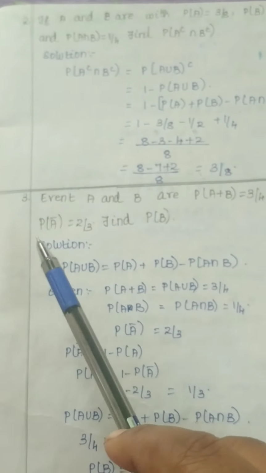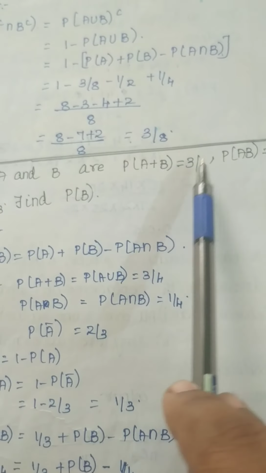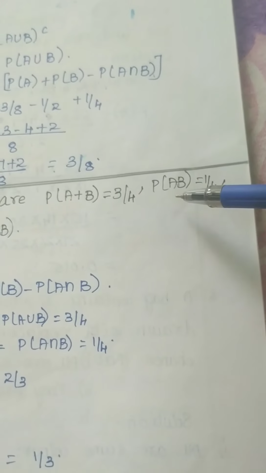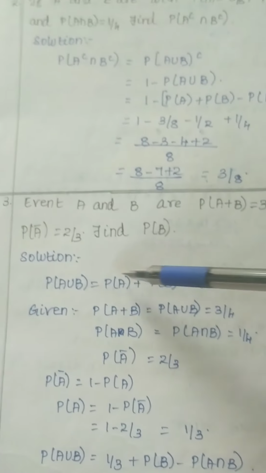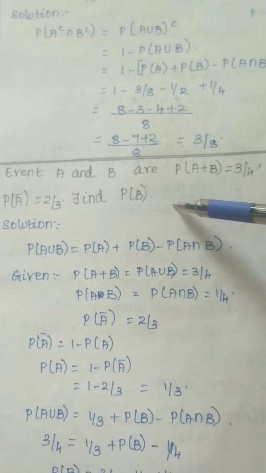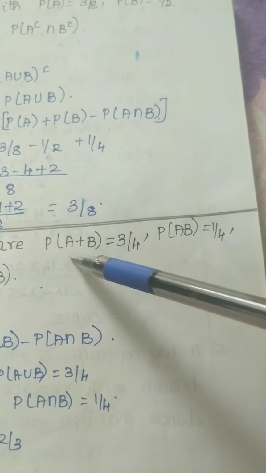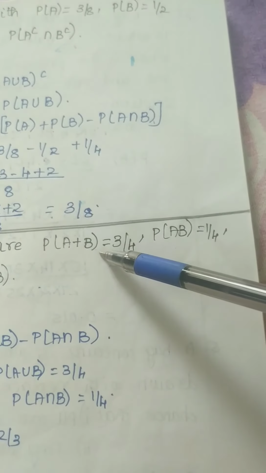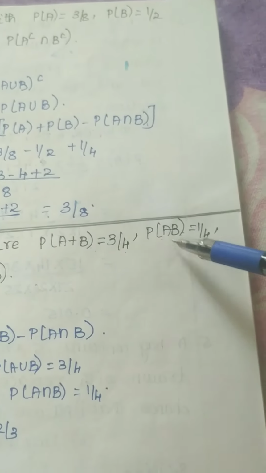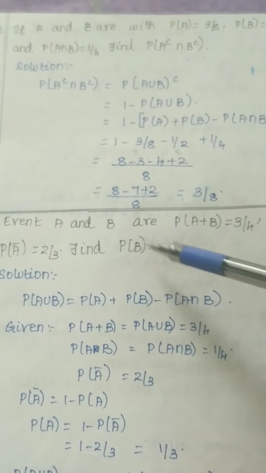Okay, the next question. Events A and B, probability of A plus B is equal to 3 by 4. Note this, A plus B is given in the question. Next, probability of AB is equal to 1 by 4. Now probability of A bar is equal to 2 by 3. What is probability of B? They are asking. First, probability of A plus B is nothing but probability of A union B, which is given in the question. Next, probability of AB, AB means nothing but intersection. Union, intersection, A bar are given.